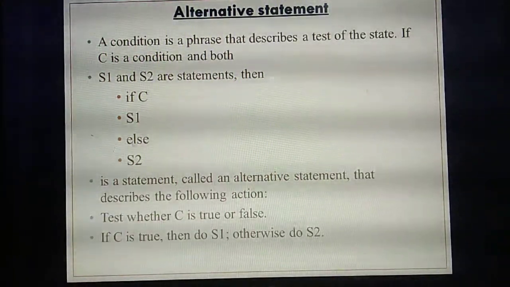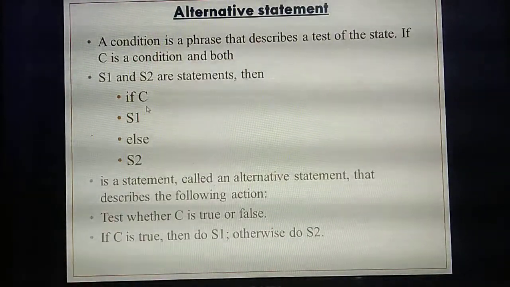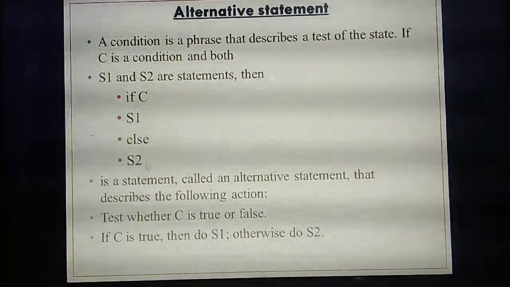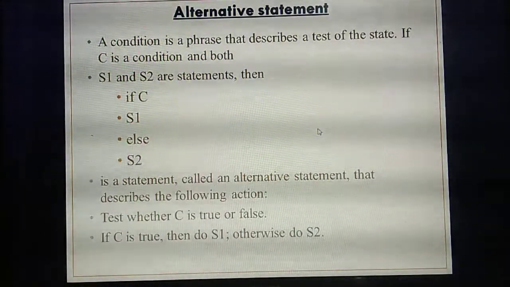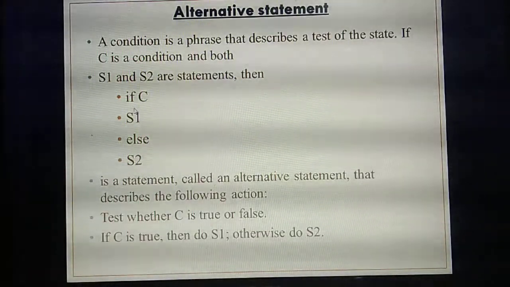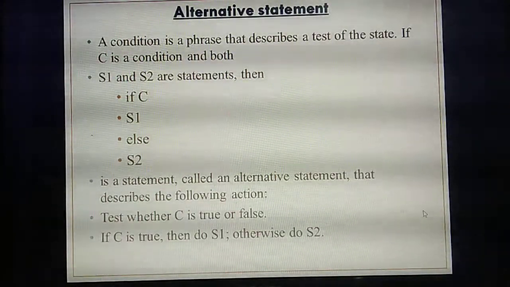Understand now? If we are giving some condition and the condition is true, the true block will execute. That means the if block. If the condition fails, the else block will execute. So based on the condition, it decides which one to execute. Understand?